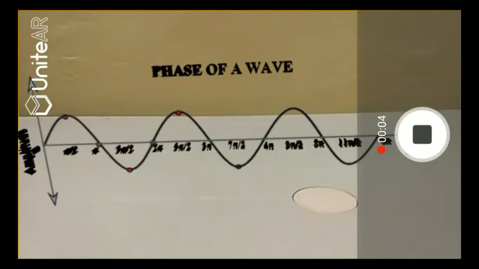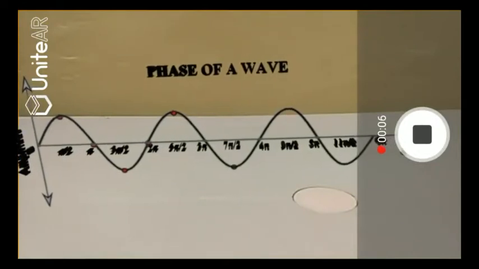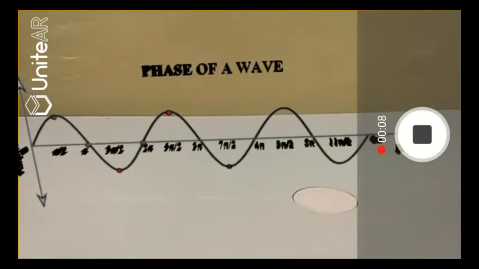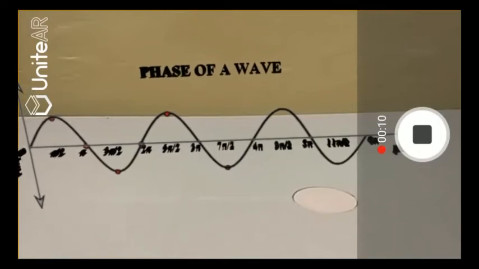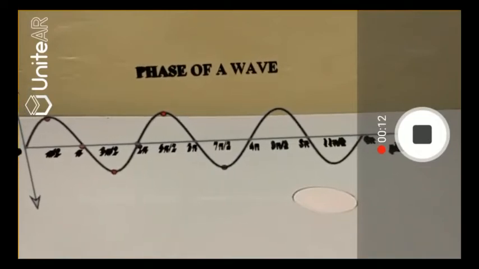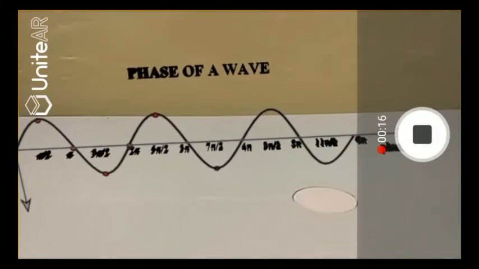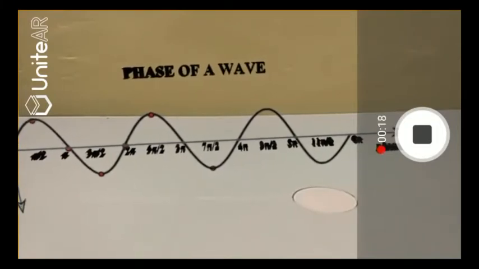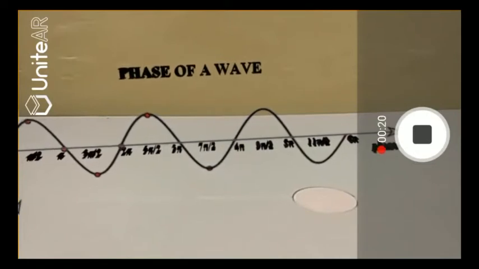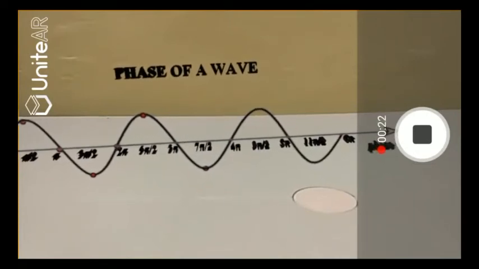We need a term or a quantity to describe the position of a point in this periodic wave, and that's exactly where phase comes into play. Phase literally describes where the point is located in the wave. It is very useful to describe and define the phase relative to a reference point.